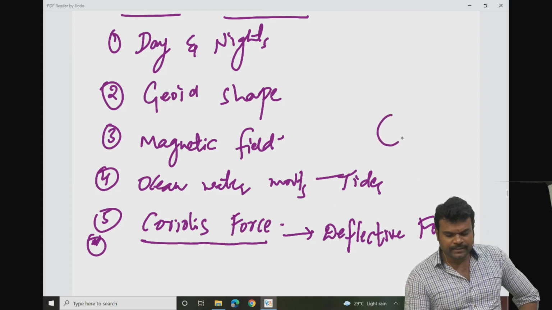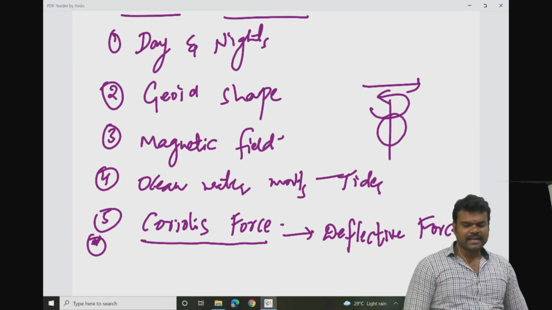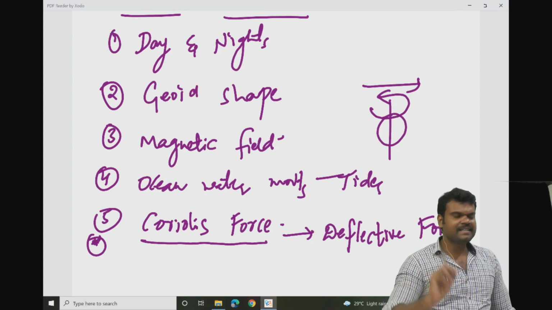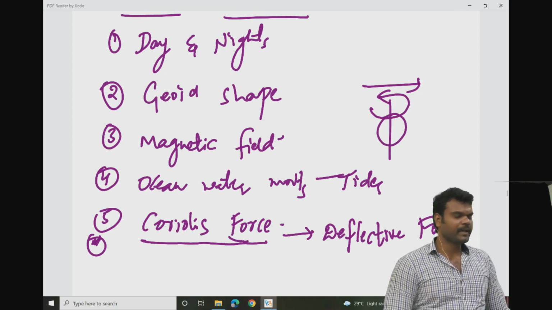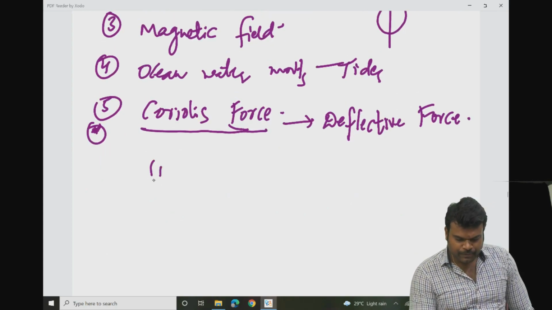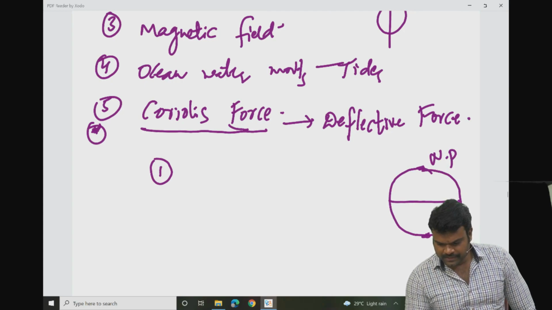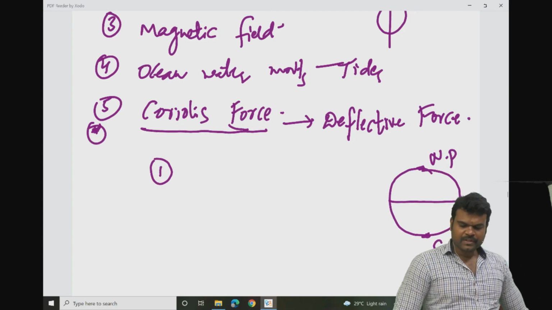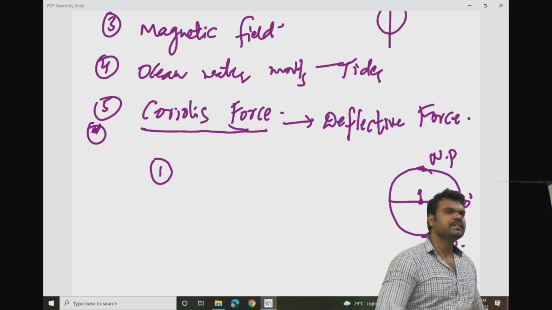We all know that the earth rotates from west to east. So the bike is moving from west to east. In the direction of the bike, there is created a kind of deflective force called Coriolis force. Now under this you have two important points. First of all, take the northern hemisphere and southern hemisphere, this is the north pole and this is the south pole. Now I am starting my journey from the equator towards the north pole.